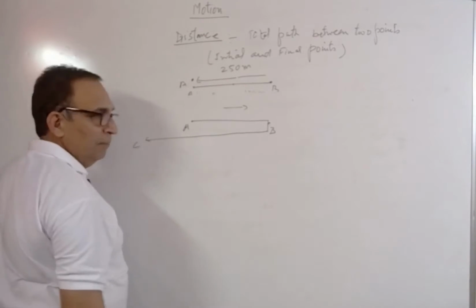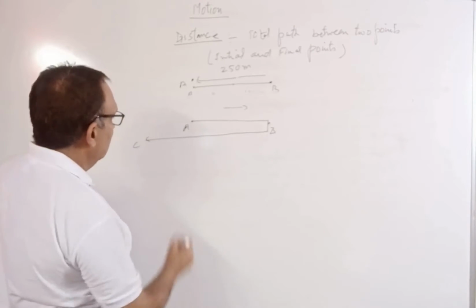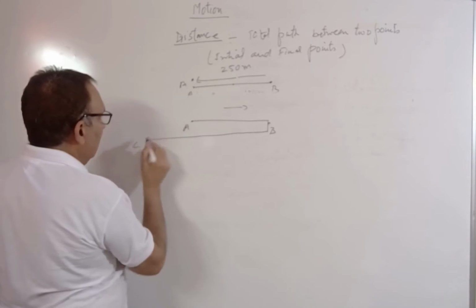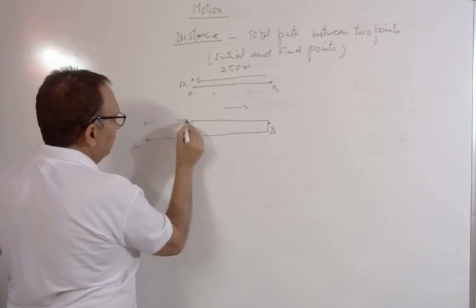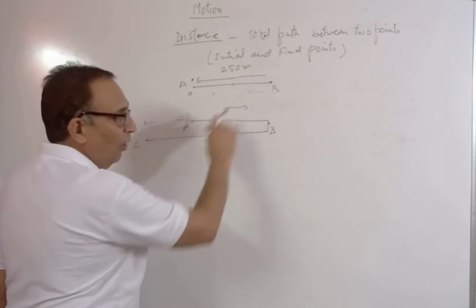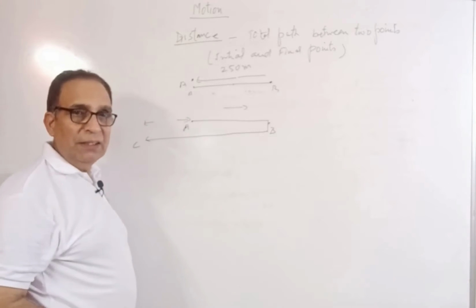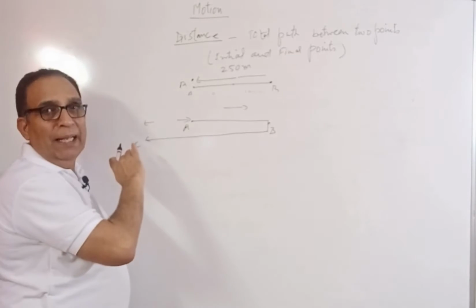Let us see. Now, the distance between A and C is here. I am measuring all the distance to this side. If I am taking distance to one side positive, in opposite side it will be negative.